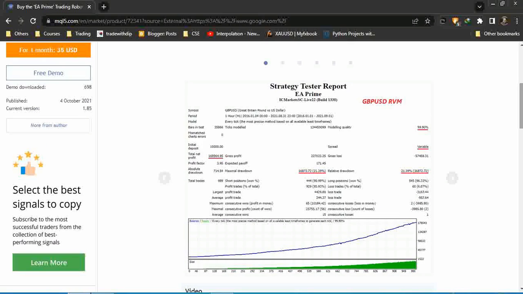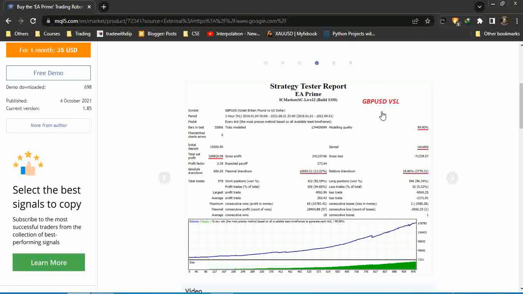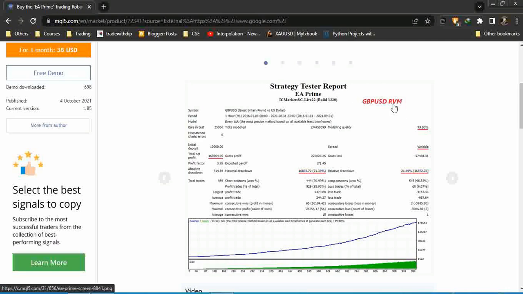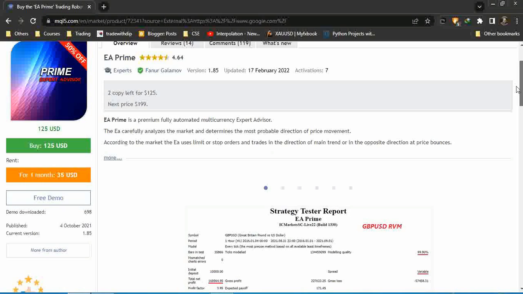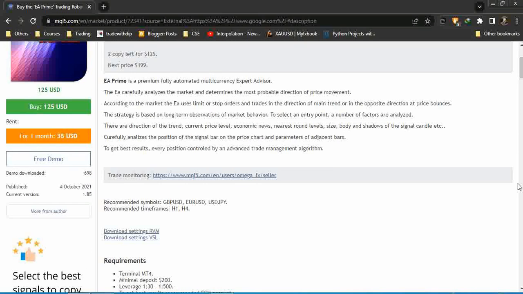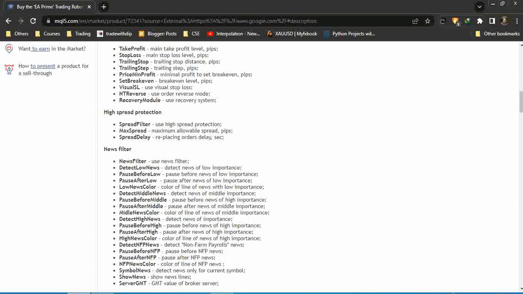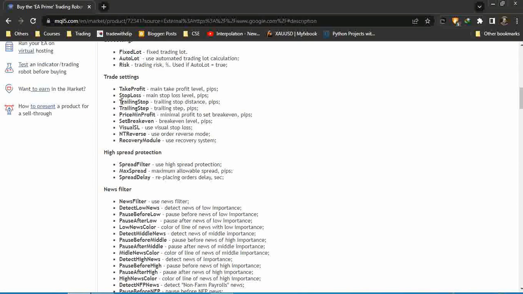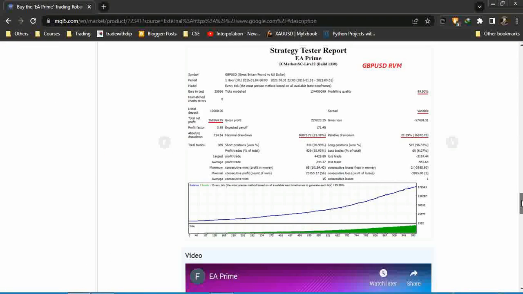So they have two different modes. One is called RVM and VSL, virtual SL. And RVM means a recovery module, I think. Okay, now let's see.